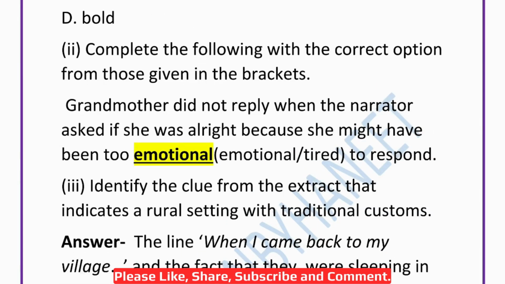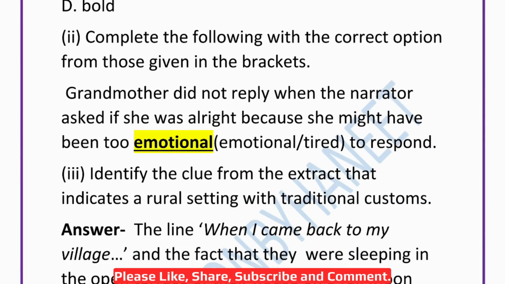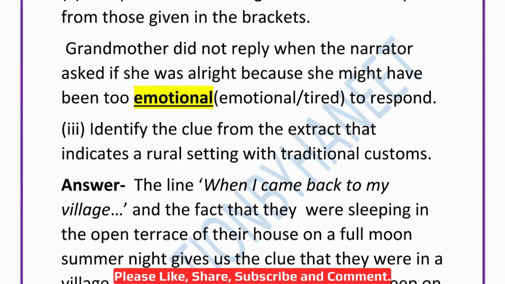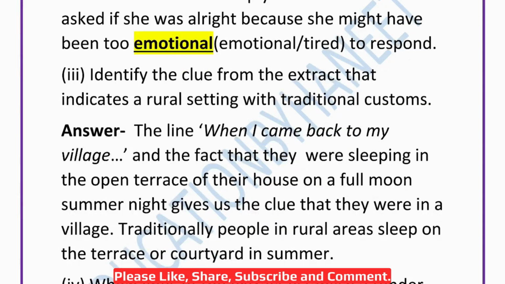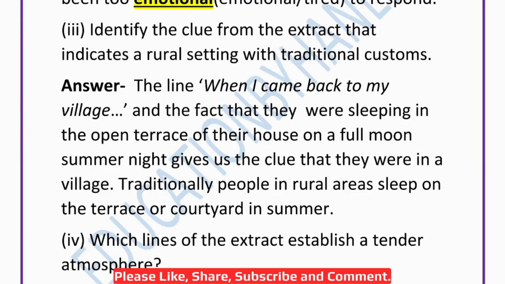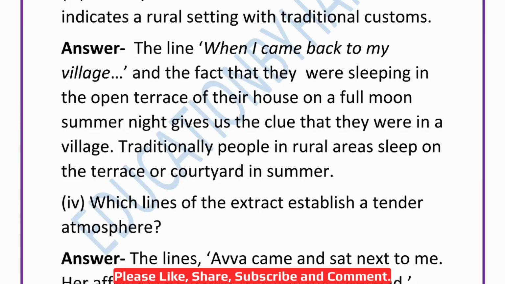Then next one, complete the following with the correct options from those given in the bracket. Grandmother did not reply when the narrator asked if she was alright because she might have been too emotional or tired to respond. So the correct answer is emotional. Okay. Then third one, identify the clue from the extract that indicates a rural setting with traditional customs. So we have read in the first paragraph the line 'when I came back to my village', and the fact that they were sleeping in the open terrace of their house on a full moon summer night gives us a clue that they were in a village. Traditionally, people in rural areas sleep on the terrace or courtyard in summer.